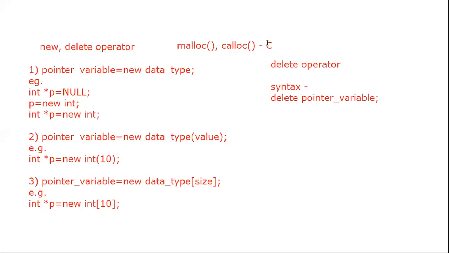Can anyone tell me what is the difference between a normal array declaration and this array declaration, which we have created with the help of new? Is there any difference between a normal array declaration and this pointer variable using the new keyword?